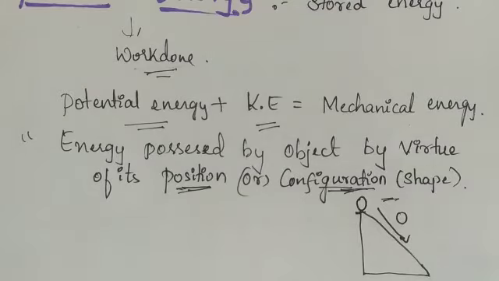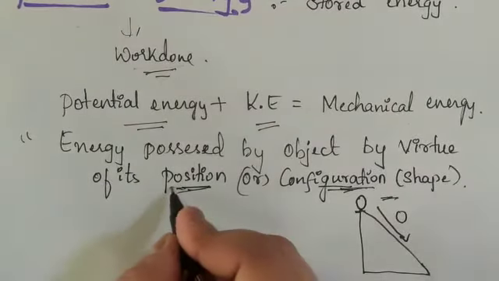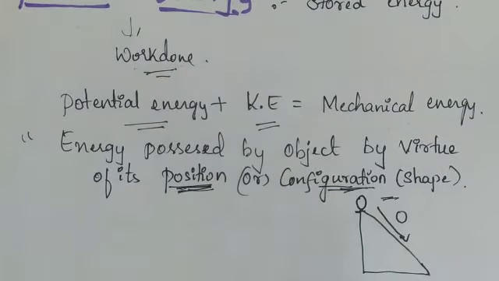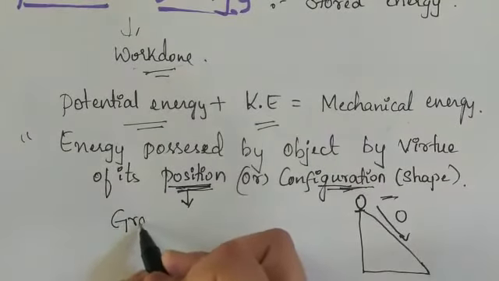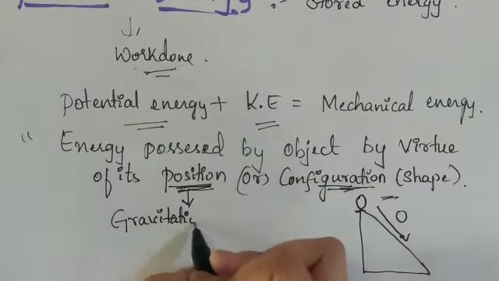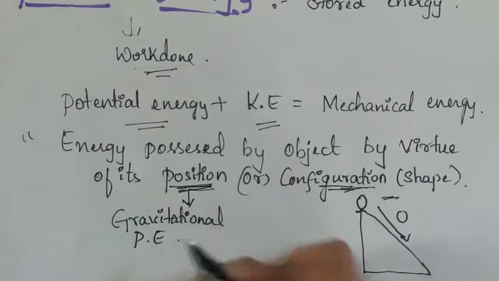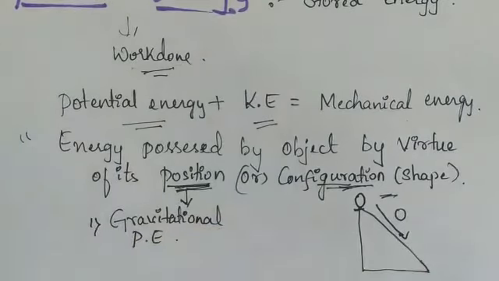So the potential energy definition here says: energy possessed by an object by virtue of its position, at the height where that object is placed, or about the configuration, or about the shape. Whenever we say this definition, we are going to talk about two types of potential energy. Whenever there is a change in position or a certain height, this type of potential energy is called gravitational potential energy. Okay, this is the first type of potential energy.